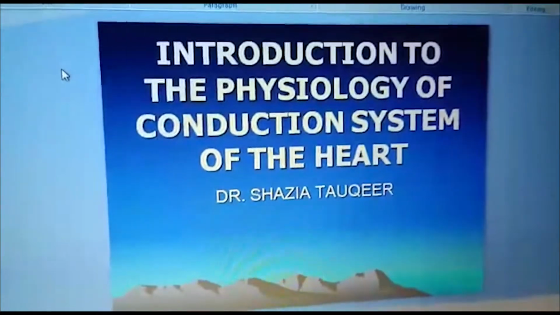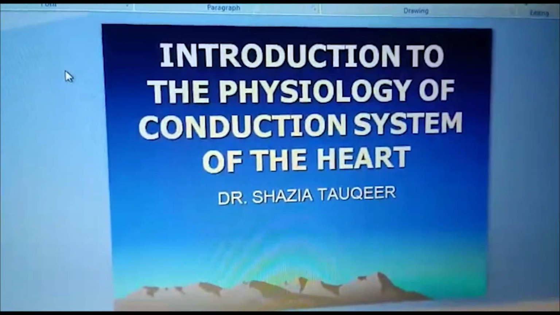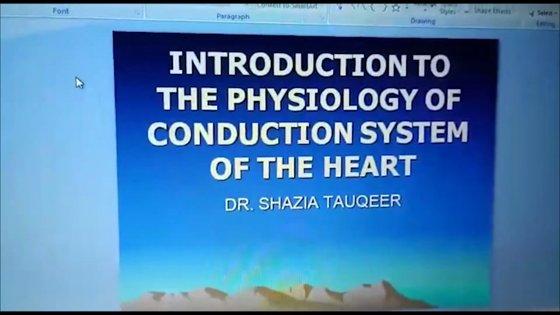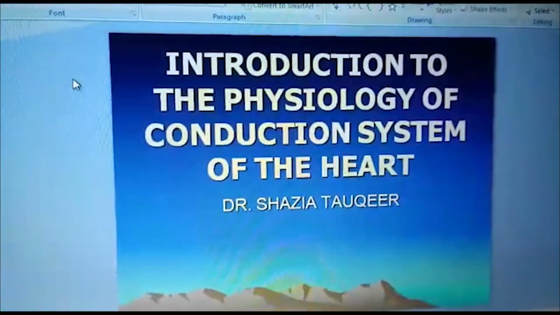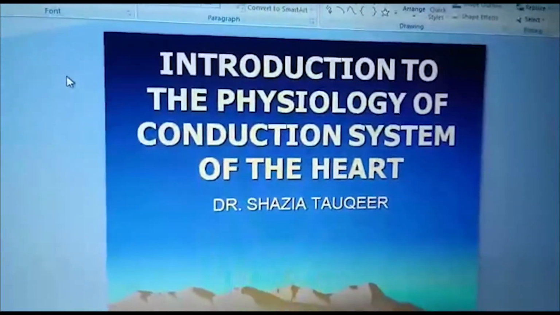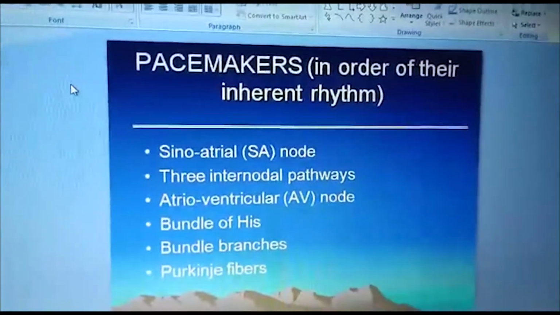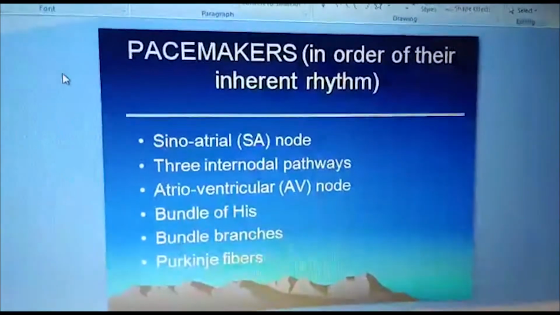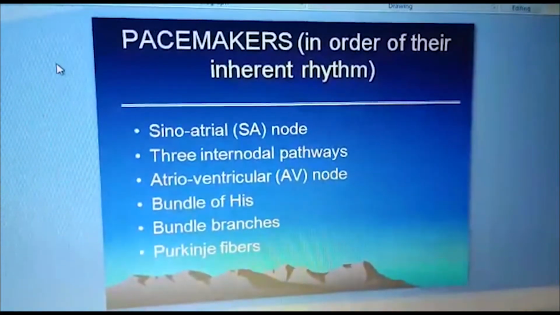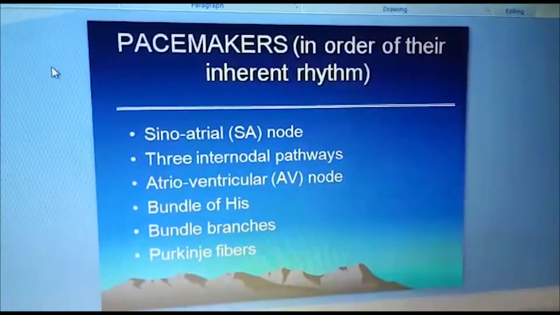But before understanding the different events of cardiac cycle and difficult concepts of different parameters of cardiac cycle, we should learn about the conduction system of the heart. So in today's topic, we will discuss about the physiology of conduction system of the heart. Now, conduction system of the heart is a specialized system of cardiac muscle which is responsible for the generation of the impulse and its transmission to all parts of the cardiac muscle.